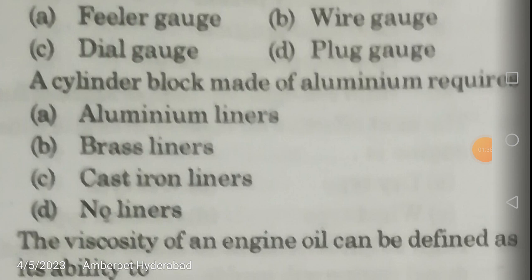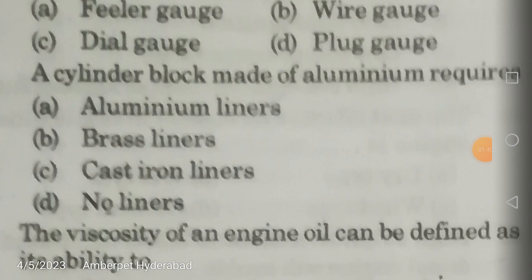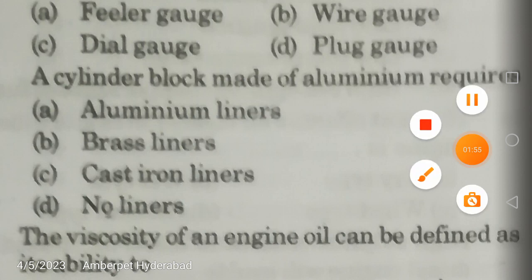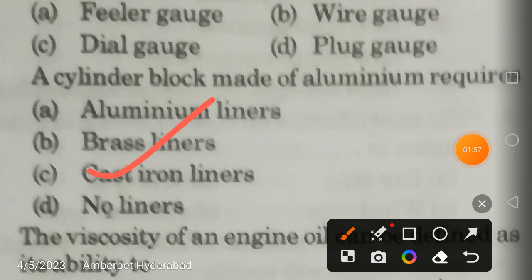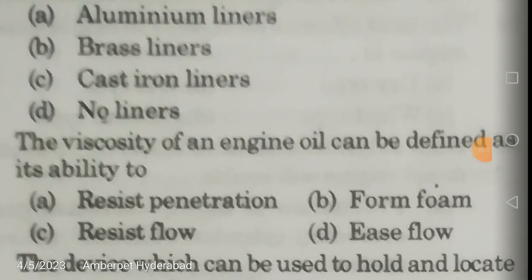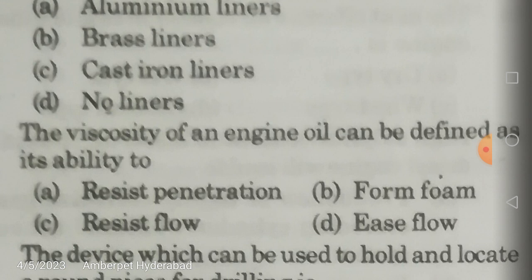A cylinder block made of aluminum requires aluminum liners, brass liners or cast iron liners? Definitely, if the cylinder block is made of aluminum, then it requires cast iron liners, which can be removed later when they wear out.